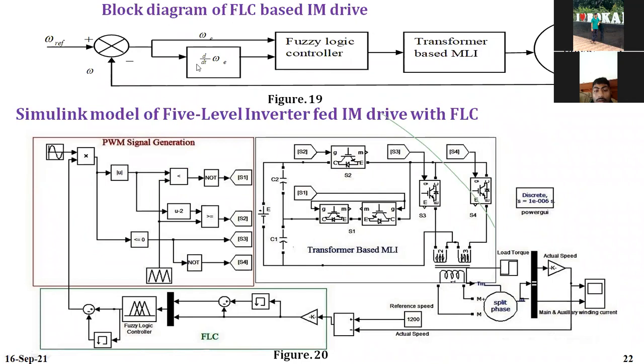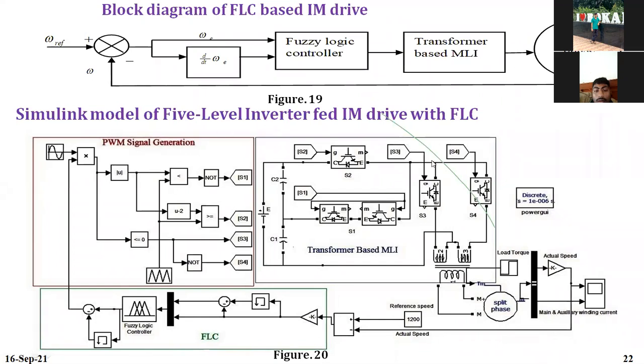I have taken this from an IEEE paper. Then I am taking two things: speed and derivative of speed. I'm giving these two inputs to the fuzzy logic. The fuzzy logic controller will give a controlled output voltage. That control output voltage I am giving to the multi-level inverter switches. According to these switches, I am getting the output voltage. That output voltage I give to the single phase induction motor.